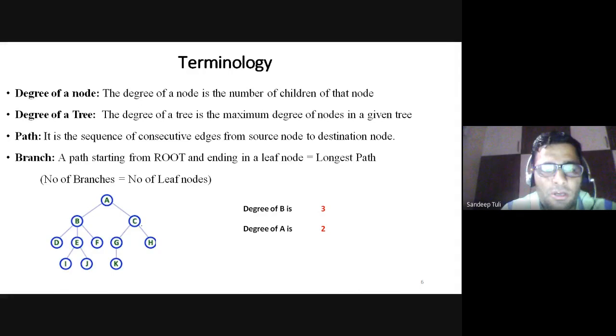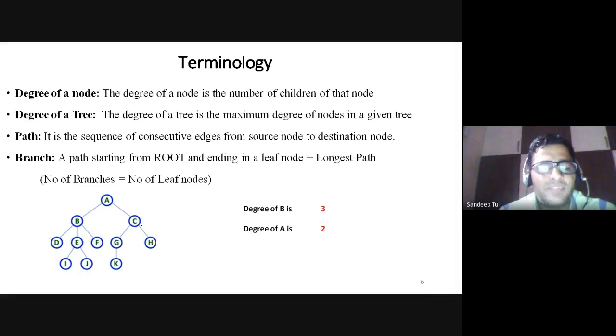Please be careful. The degree of a tree will not necessarily be the degree of the root. This is the point where most students make mistakes. They calculate the degree of the root node and then write that as the degree of the tree. But here I have taken a specific example in which the degree of the tree is not equal to the degree of the root node. It may be possible that the degree of the tree is equal to the degree of the root node; in that case, the root's degree will be the maximum degree. But right now in this example, B has the maximum degree, which is 3, and therefore the overall degree of the tree is also 3. So degree is clear.